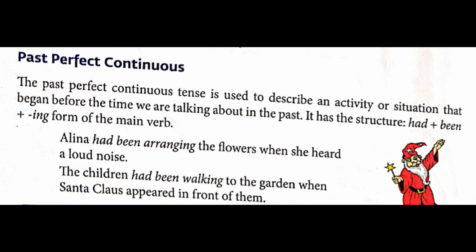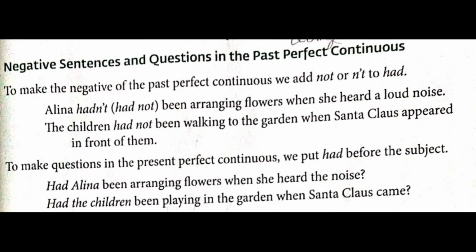So there are two tenses in the first one, that is had been arranging, which is in past perfect continuous tense, and on the other side we have past tense. Next one, the children had been walking to the garden when Santa Claus appeared in front of them. So here you'll underline had been walking, and the other one, appeared, you'll underline it.